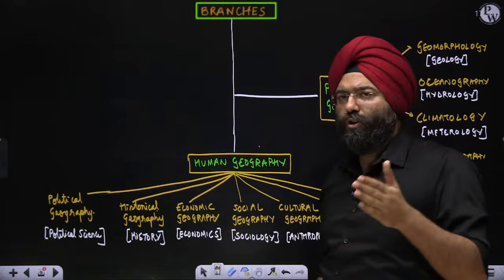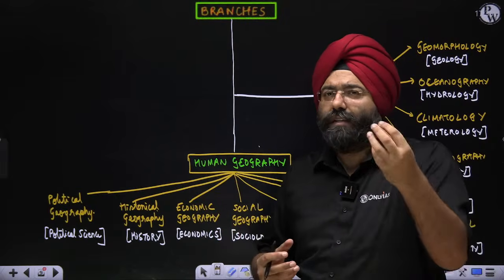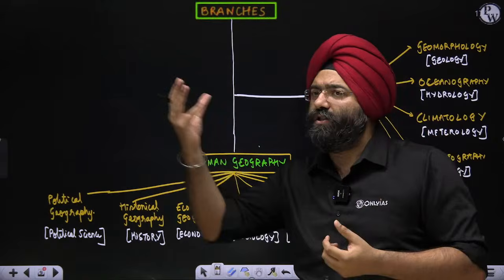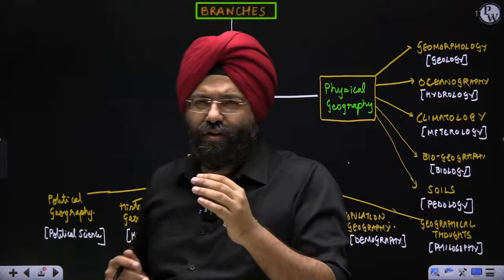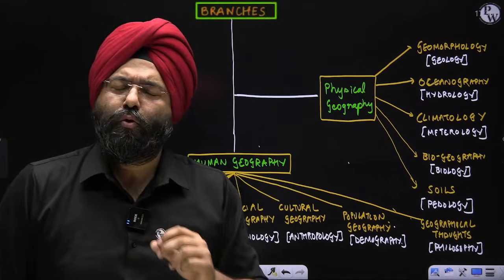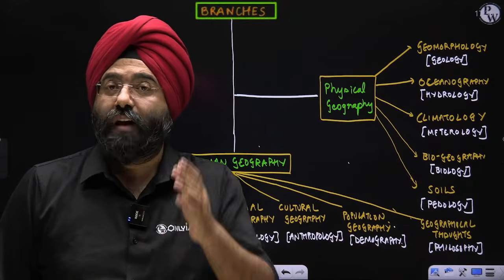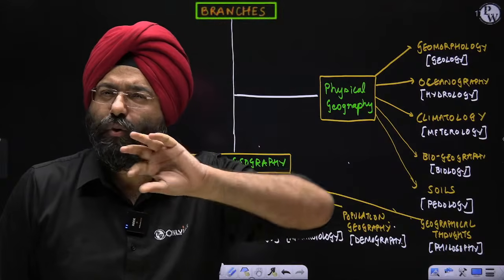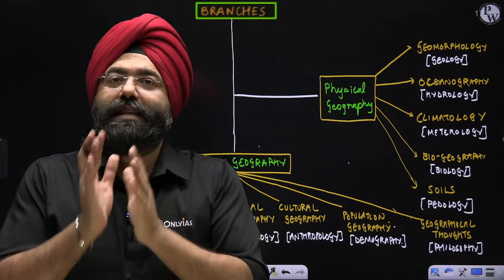Then comes economic geography. When you talk about minerals, locational factors, why a certain mineral is located here, why some industry is located here. You will be asking, sir, if we want to export certain things to, let us say, the continent of Africa, where shall we have our ports? Should we have it on the east coast or the west coast? Obviously, on the west coast, because if you want to export to Africa, the distance will be less. Agreed. So why do these factors happen?